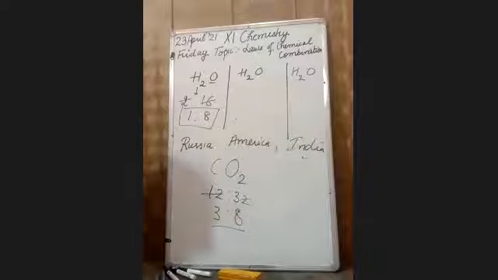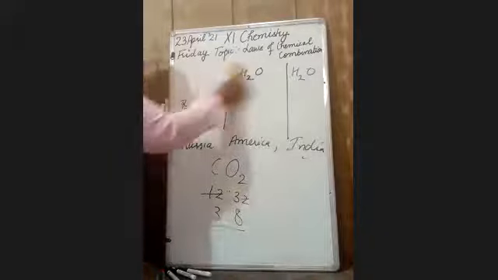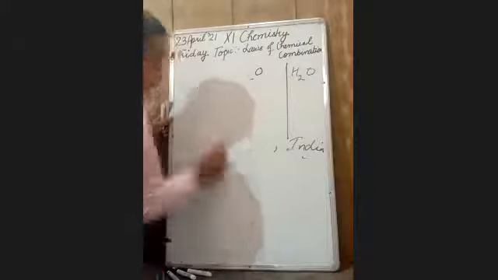But there is a little bit of limitation for this law. Suppose any element consists of isotopes. What are isotopes? Isotopes are the atoms of the same element having same atomic number but different mass number. You have read this topic in class 9th also. It is not applicable to those compounds which have isotopes. Second, it is not applicable to those compounds in which the elements may combine in the same ratio, but the compound formed may be different.